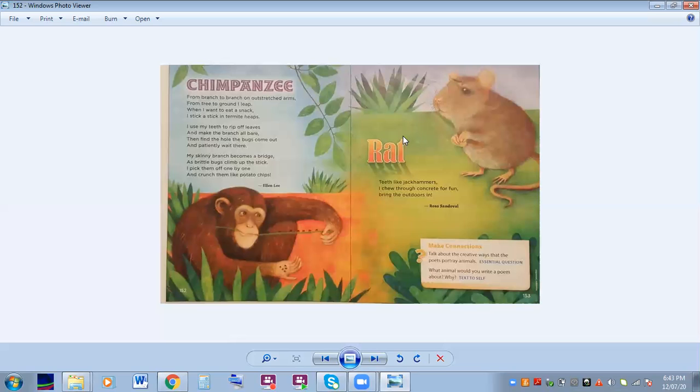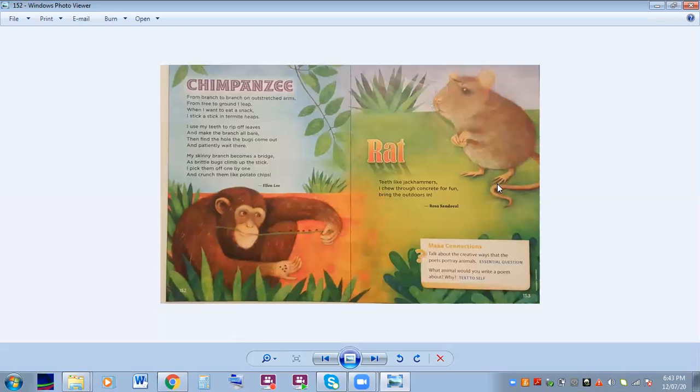And let's read about the rat. Teeth like jackhammers. I chew through concrete for fun. Bring the outdoors in. Okay, so the rat has very strong teeth. He bites through the concrete and he brings whatever is outside inside. Okay, all right. Notice this also is written from the point of view of the rat. Here it has the word I.